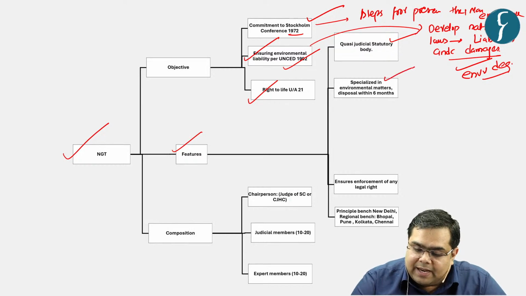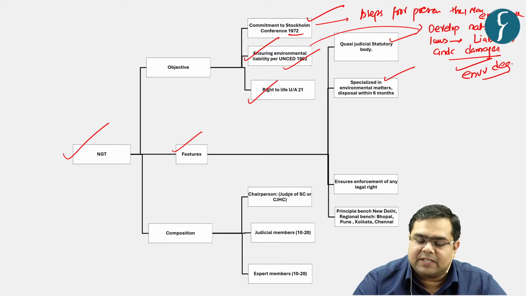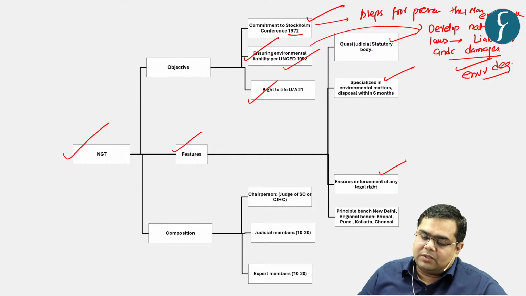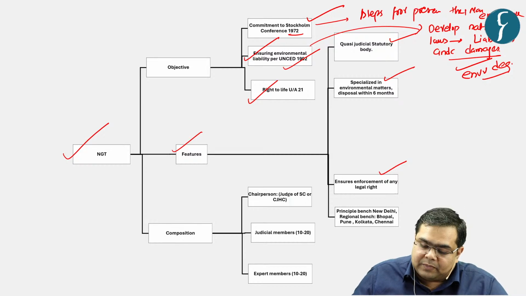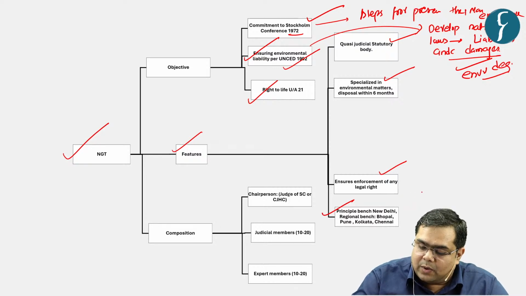Then it is a specialized tribunal for environmental matters. And what it does is that it tries to speedily dispose of cases with respect to environmental disputes and losses within a set framework of 6 months. Then the next feature is that it ensures the enforcement of any legal right with respect to environment. And lastly, it has one principal bench that is located in New Delhi,